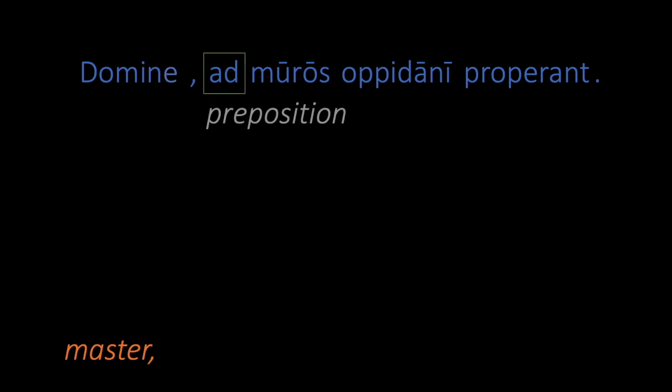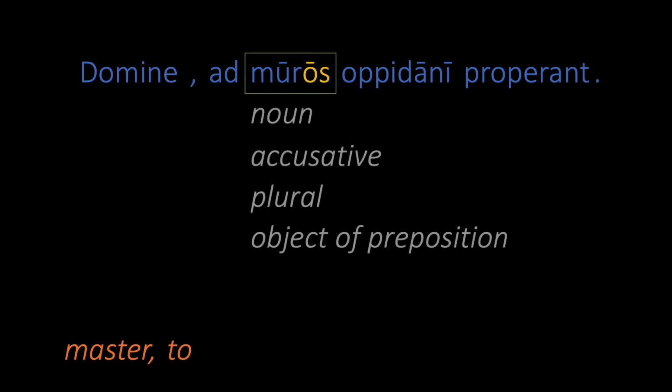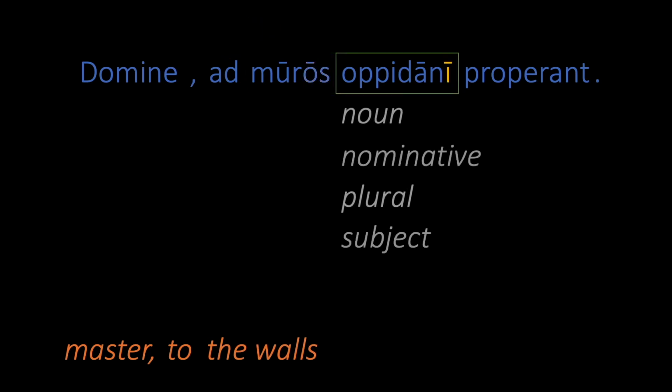Ad is a preposition which means to. Muros is a noun. Its form could only be accusative plural. Its position right next to the preposition strongly suggests that it is the object. The meaning of muros is the walls. Opidani is a noun of the second declension. It could be nominative plural or genitive singular. Our intuition tells us nominative plural, since there isn't a strong case for the possessive sense here. So let's call it the subject and see how things go. Its meaning is the townsman.